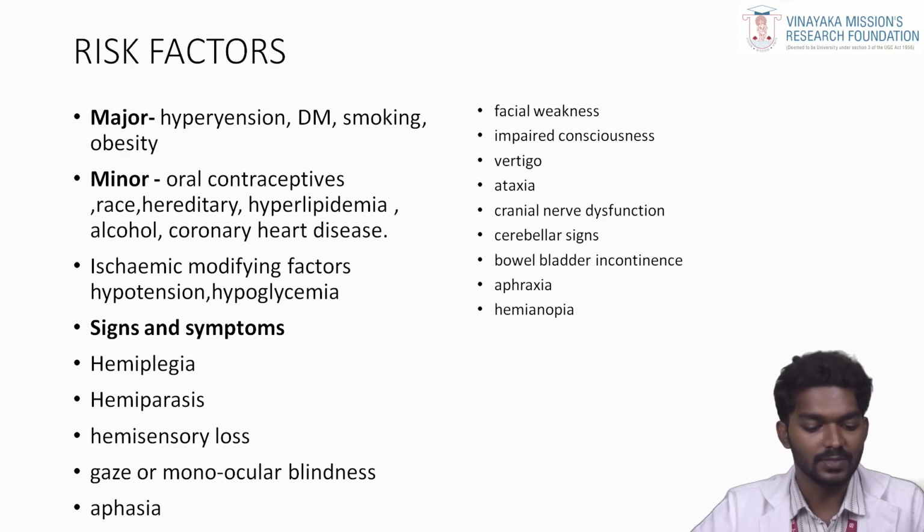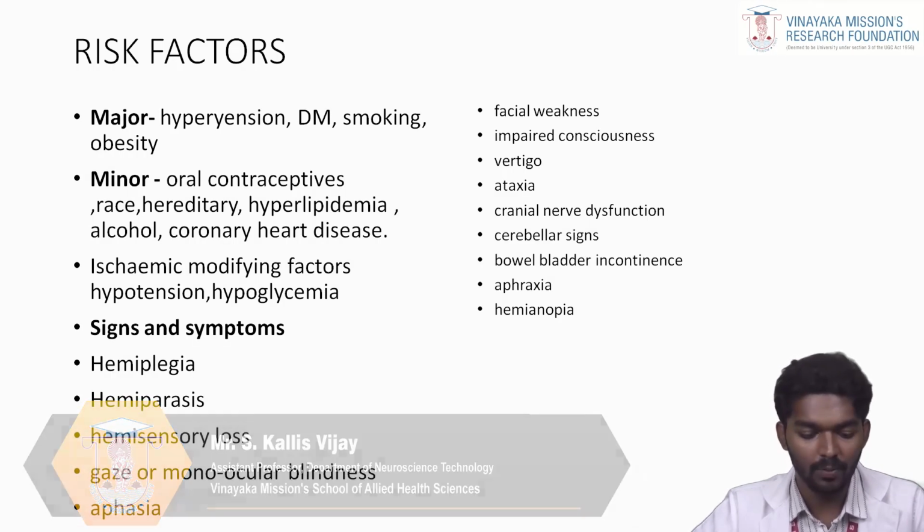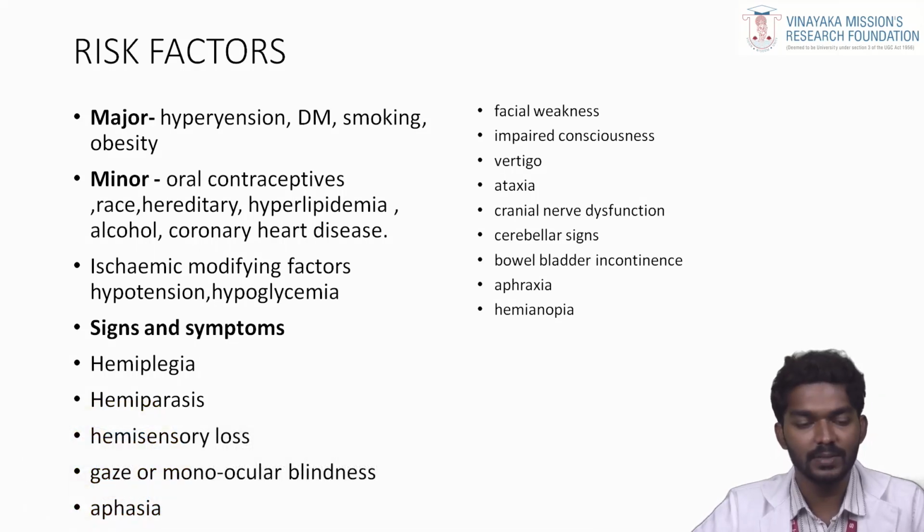What are the signs and symptoms? Signs and symptoms vary from person to person, but the majority include hemiplegia. Hemiplegia means weakness of a single side, hemiparesis, hemisensory loss, and monocular blindness. Aphasia, which means difficulty in speaking. Facial weakness. Obviously in CVA there will be facial weakness. Impaired consciousness, vertigo, ataxia, cerebellar signs, bowel and bladder incontinence, apraxia, and hemianopia. Hemianopia means there is a disturbance in the vision.